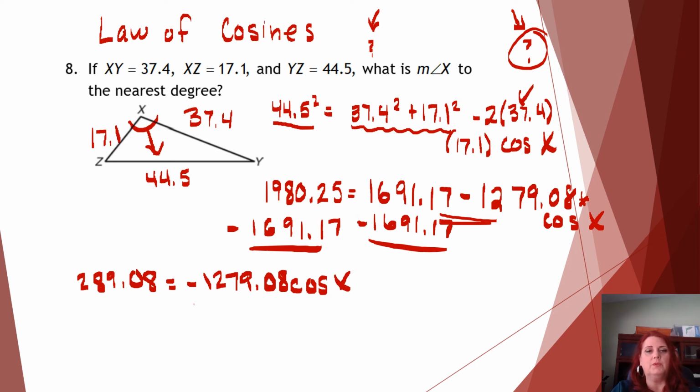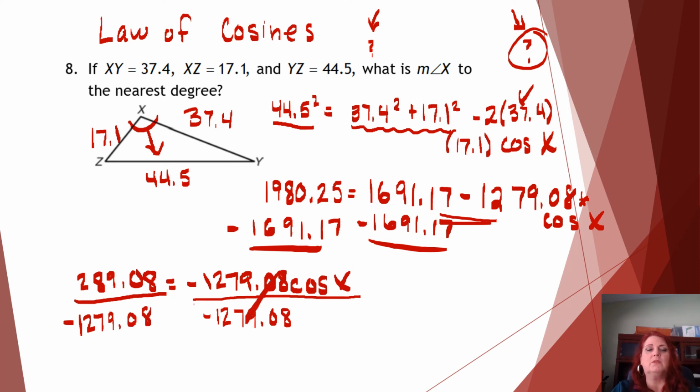I am going to divide this by 1279.08. And that will cancel, leaving me with what cosine x is. I don't want to know that. I want to know what x is.